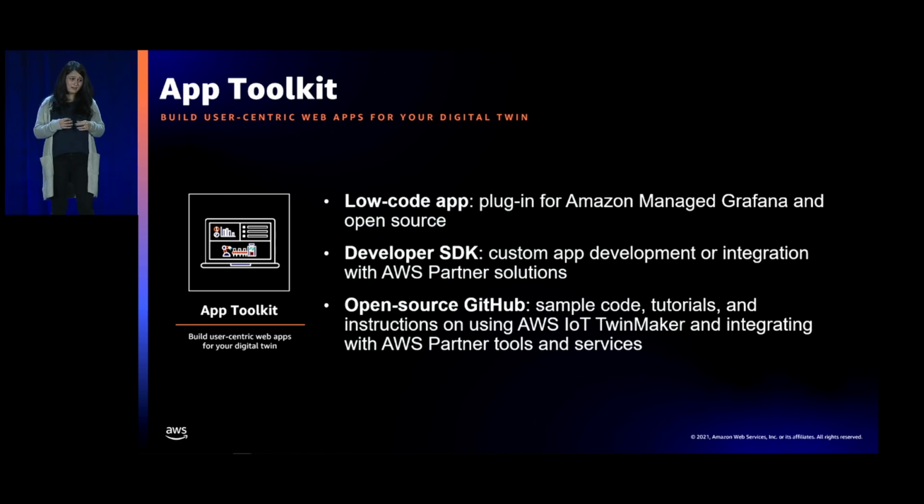And we're also embracing open source a lot because there is so much innovation happening in the digital twin space. So we want to make sure that there is a place where we are constantly adding samples and tutorials and instructions of how you can create digital twin applications that are specific to your use case. So we have a GitHub repo that stores all of the sample code and tutorials that we have available today, and we'll be constantly adding more over there, as well as integrating with AWS partner tools and solutions available there as well.